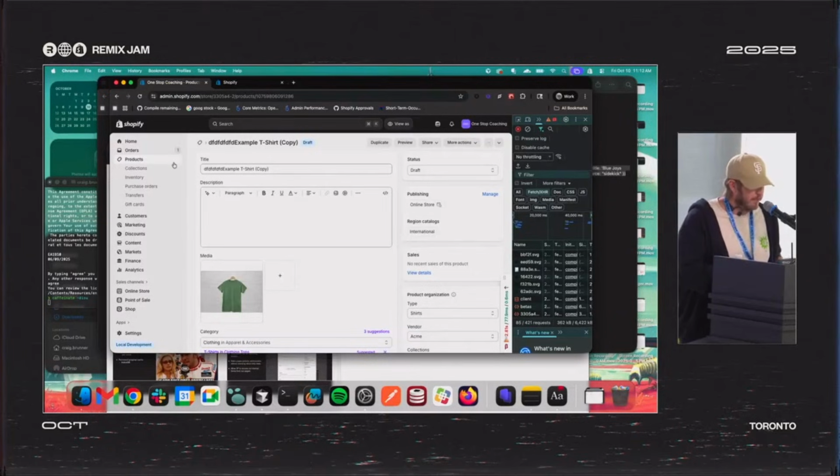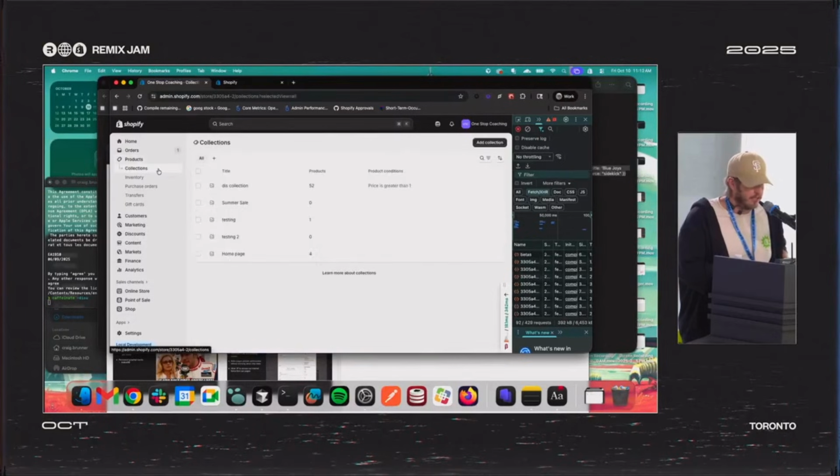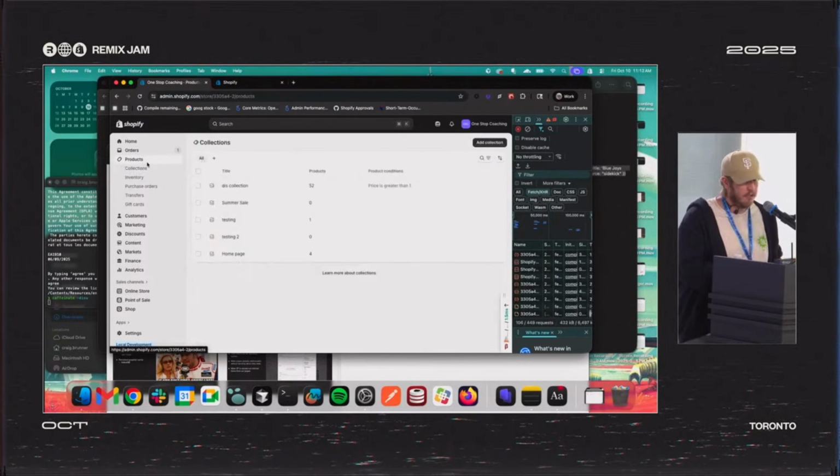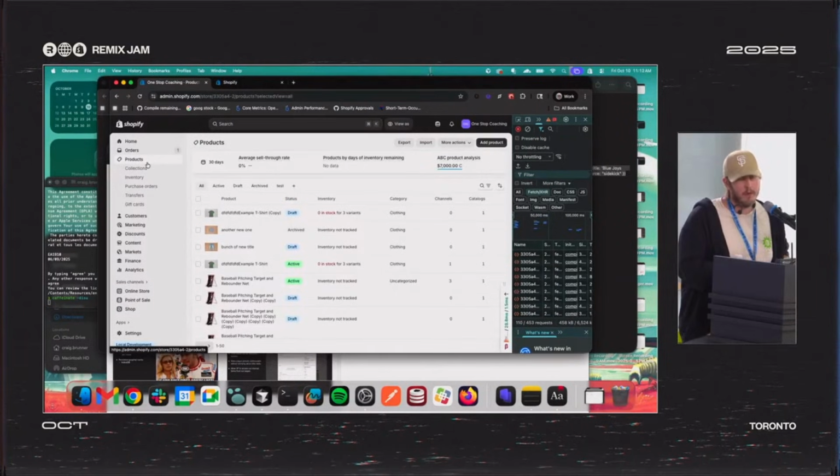So I showed the prefetching. On some pages, depending on beta flags and things like that, you would see a bunch of prefetches going off once the browser has idle time. But yeah, anyways, we're a lot faster. Because of our waterfall now, you can see we can do these quick. We also do a lot of stale-while-revalidate. That's a huge part of the admin because of the persisted cache and returning customers. And it's another technical decision we made.